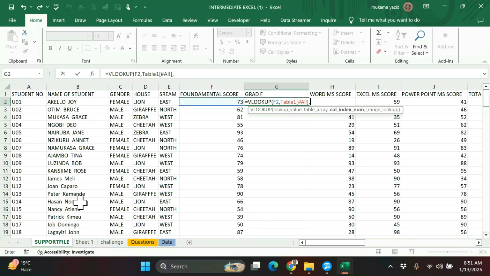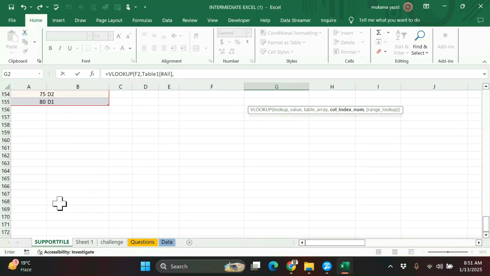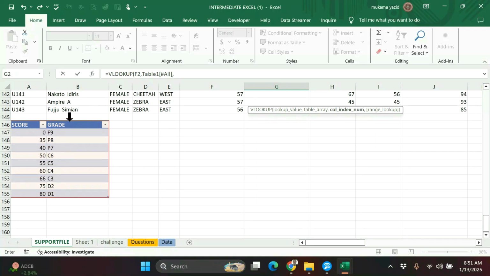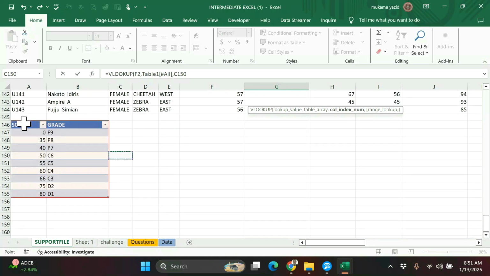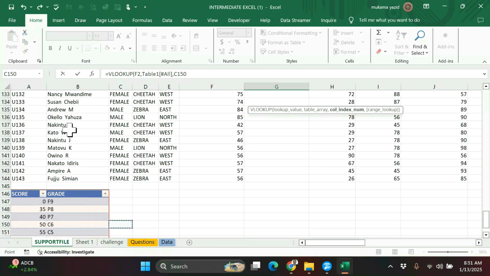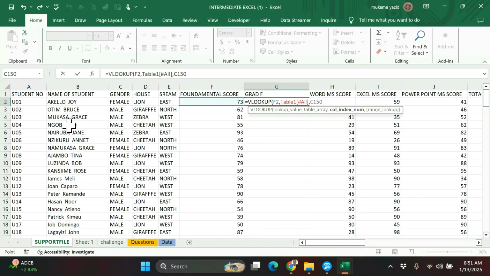The next thing, column index. Since we have score but we don't have grade, we want grade to be the result, so we want to see the grade. This is the first one, this is the second one. So I will say my column index is 2.